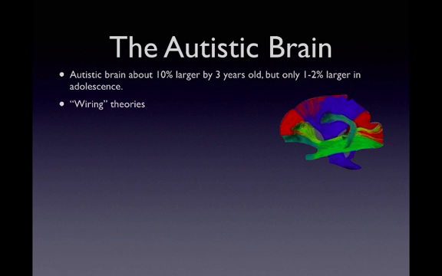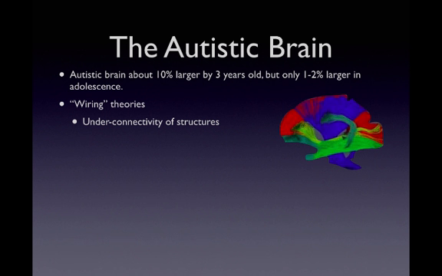Two of the most common theories about the autistic brain involve the wiring of the brain. It's been suggested that the wiring of those with autism is different than the wiring of kids without, also called neurotypical brains. One of the hypotheses is that autistic brains are less well connected than normal brains, and those fewer connections between brain structures lead to difficulties that autistic people experience socially. So some studies have confirmed this underconnectivity with brain imaging evidence that show patterns of communication between different parts of the brain are not as synchronized as in neurotypical brains.